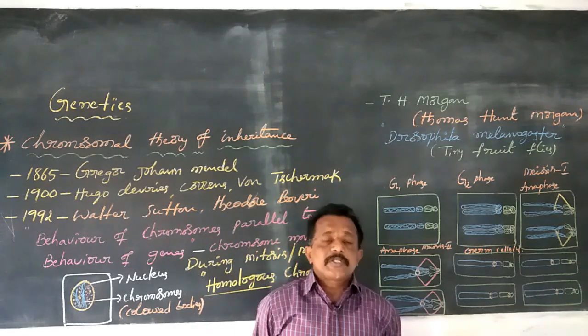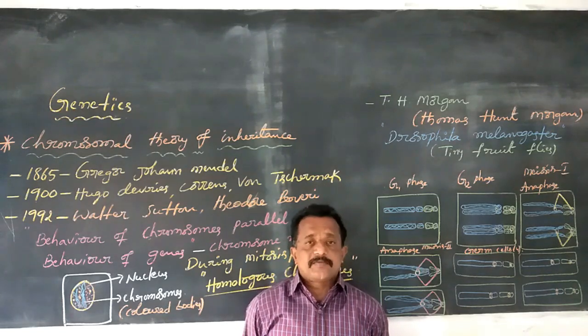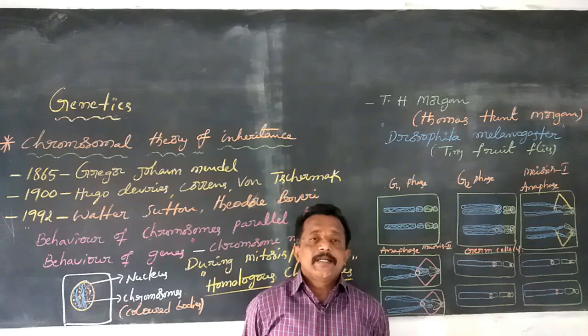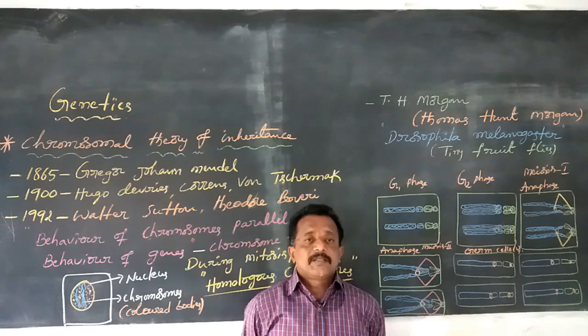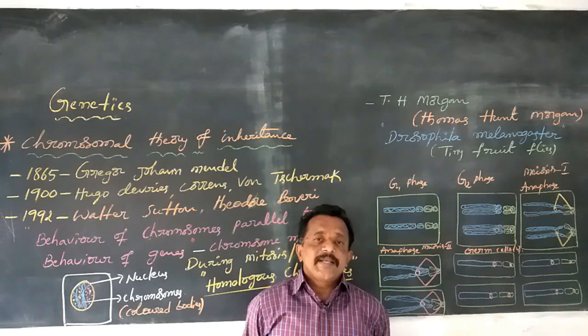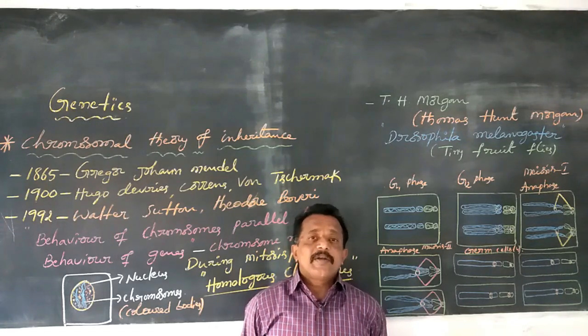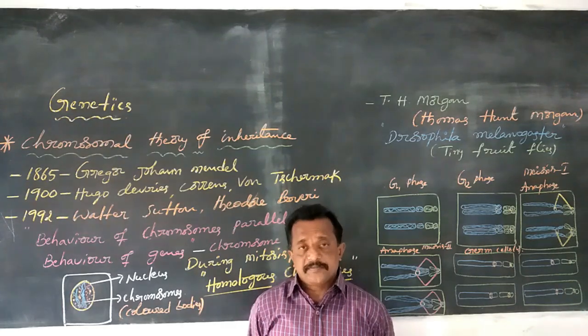These discrete units are pairs of alleles of genes, which do not blend into each other. At the same time, the alleles segregate. This is the second reason.